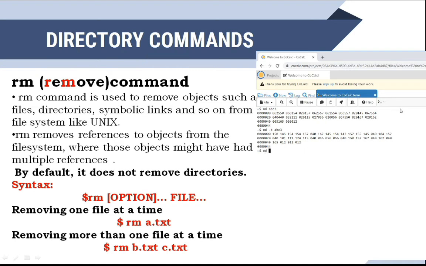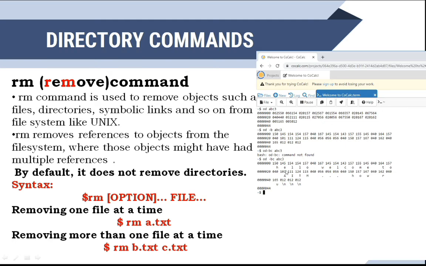Then od with binary and character format, sorry, -bc and abc3. Sorry, there is no space between. See, with that, the character will be displayed here, the character and the binary value of that character.